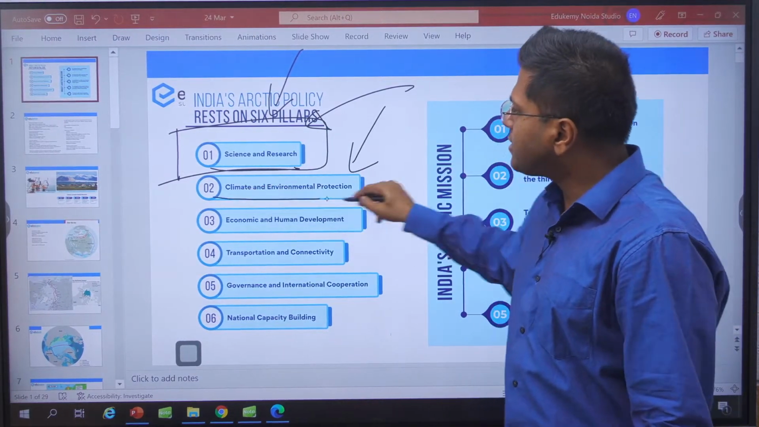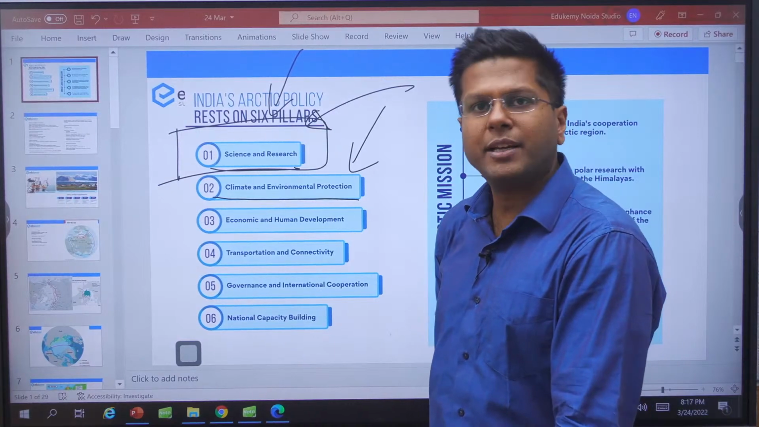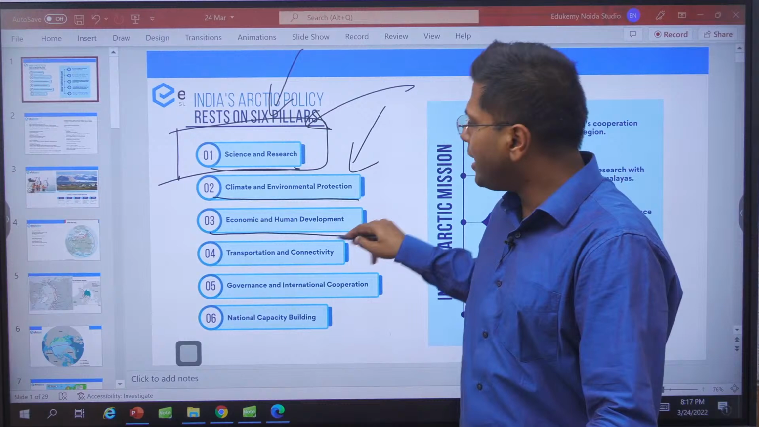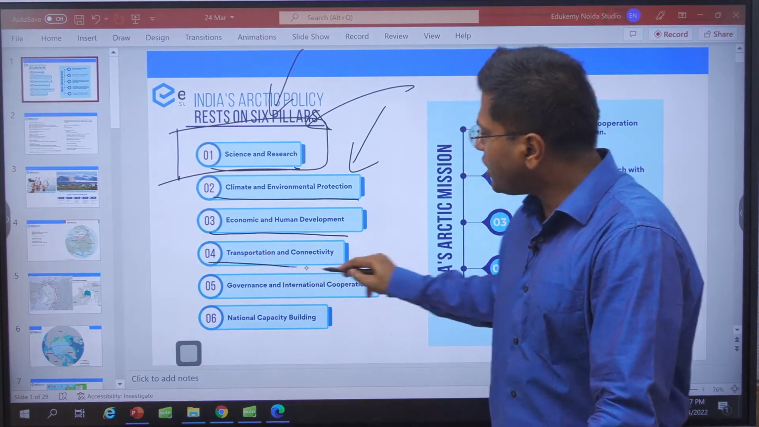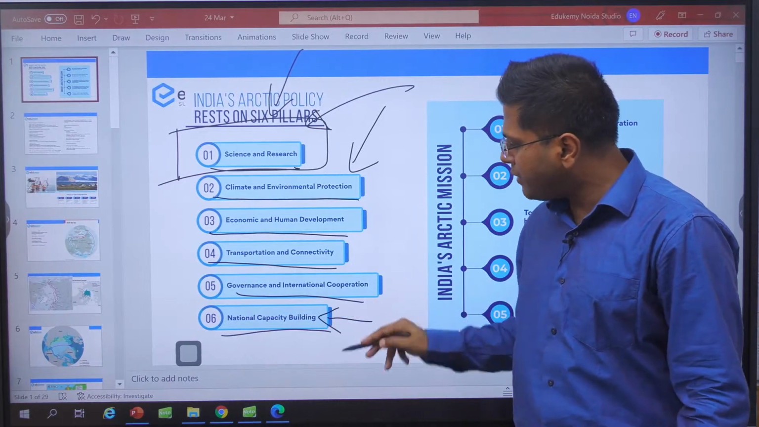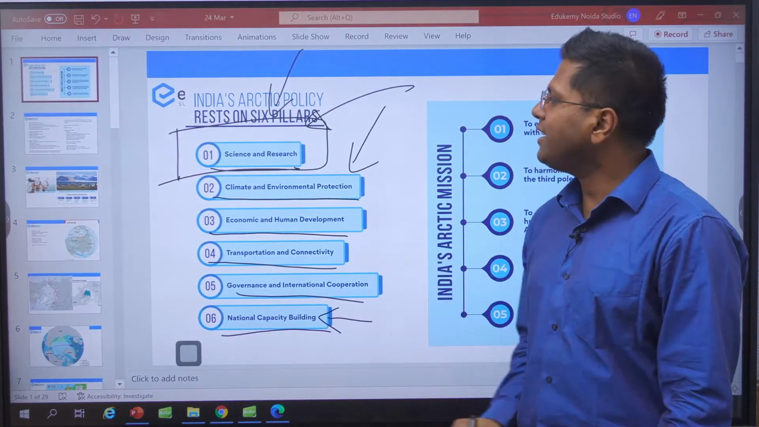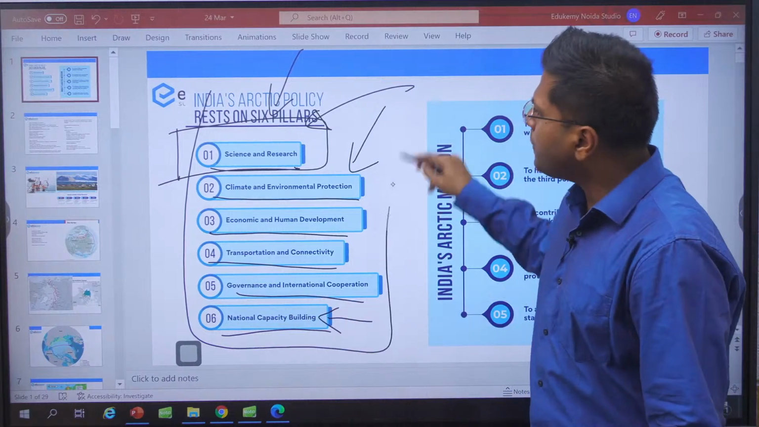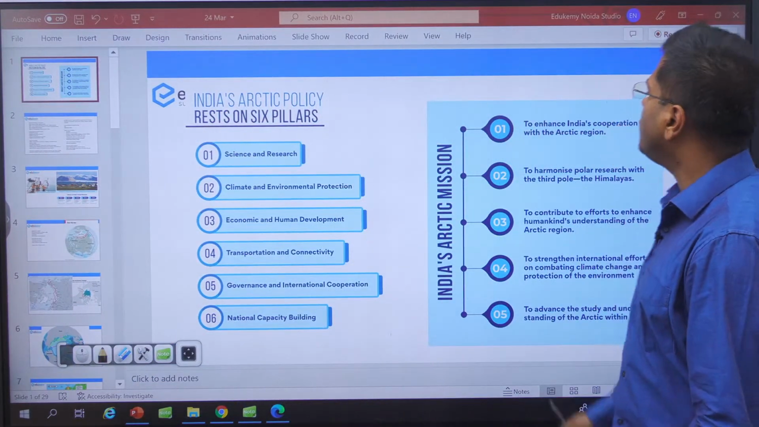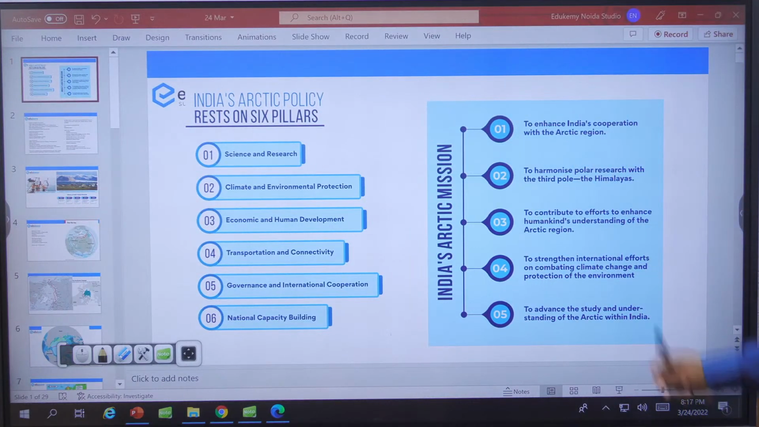Along with this scientific research, climate and environment protection becomes imminent and of concern. Economy and human development, right? Transportation and connectivity, governance and international cooperation, and capacity development for Indians in the Arctic area, right? So these are the complete 6 pillars on which India's Arctic policy rests. What do they want to achieve through this? Cooperation with the Arctic region.